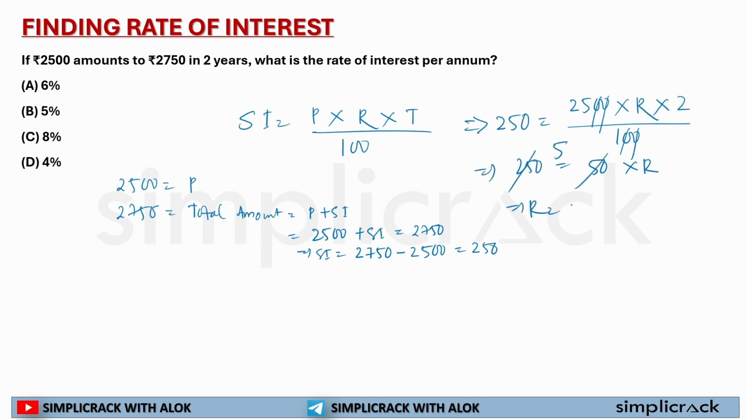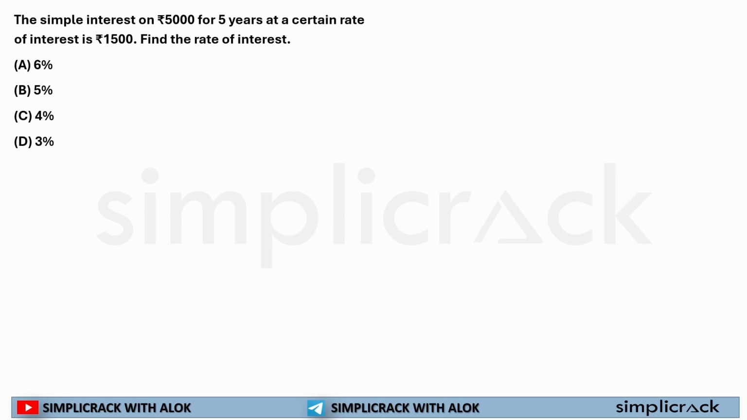So R is what? R is 5%. So my rate of interest per annum is 5%. See how easy it is. Okay. Next question.